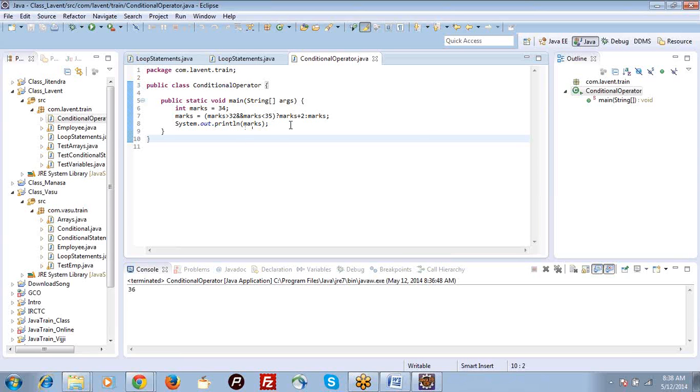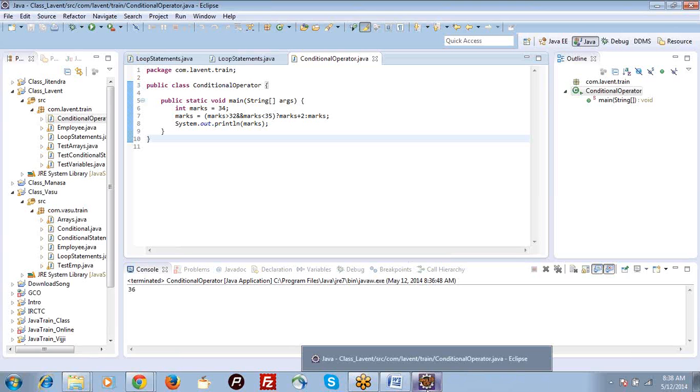But using the ternary or conditional operator, you can write it within a single line. That's why we prefer this conditional operator instead of the if-else block. We can't convert all if-else blocks into a ternary operator, but we can convert some of them.